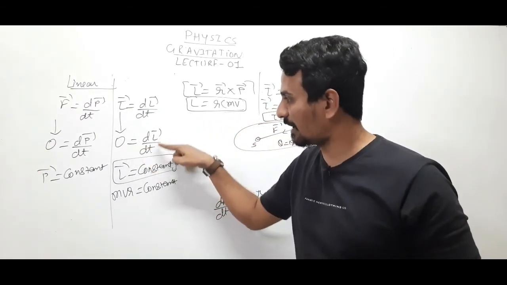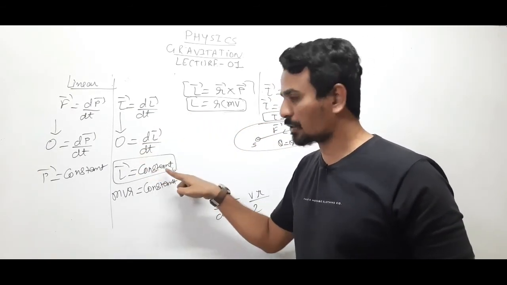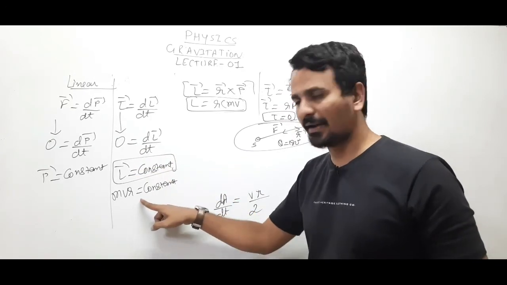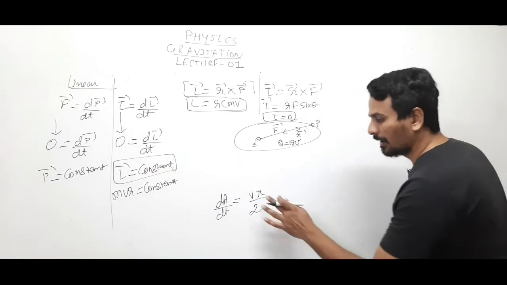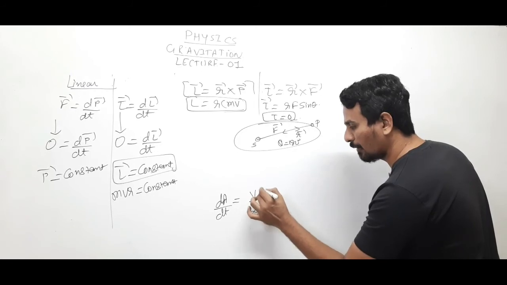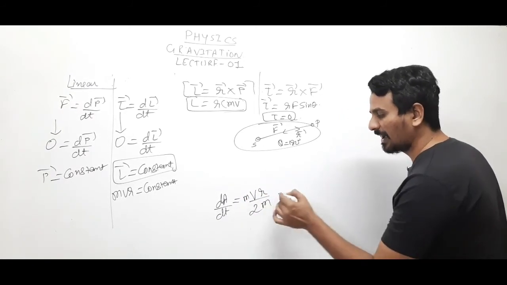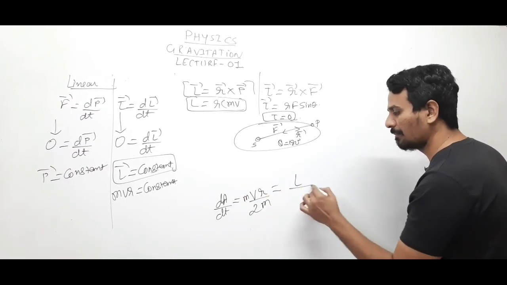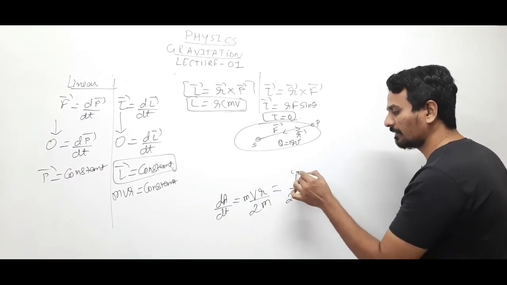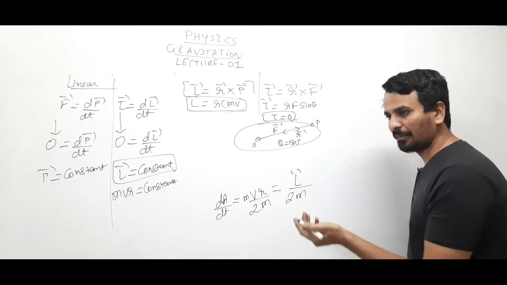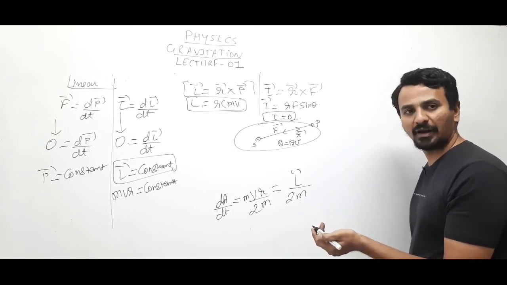Substituting torque 0, dL by dt will be 0, so L is constant. What is L? m v r. Come to our equation: dA by dt equals v r by 2. I will multiply this by m and divide by m. What is m v r? L. So it is L by 2m. We have proved L is constant, 2 is constant, and the mass of the planet remains constant.